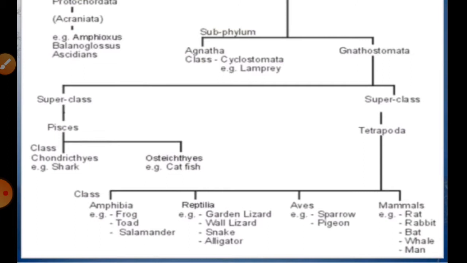So students, tomorrow we will talk about amphibia and other classes of this superclass. This superclass Tetrapoda can be classified into different categories on the basis of the external or internal structures of these organisms.